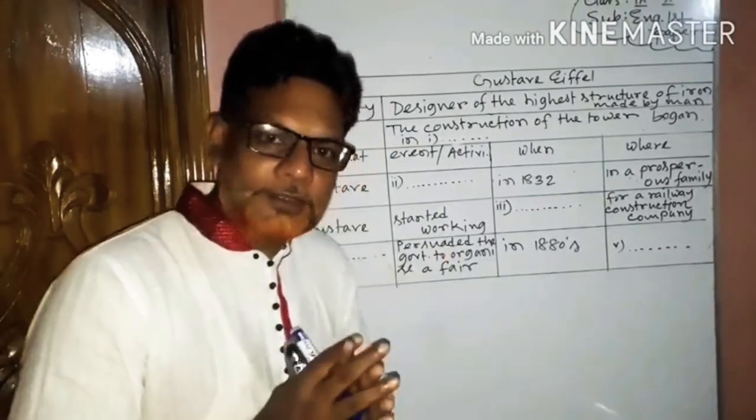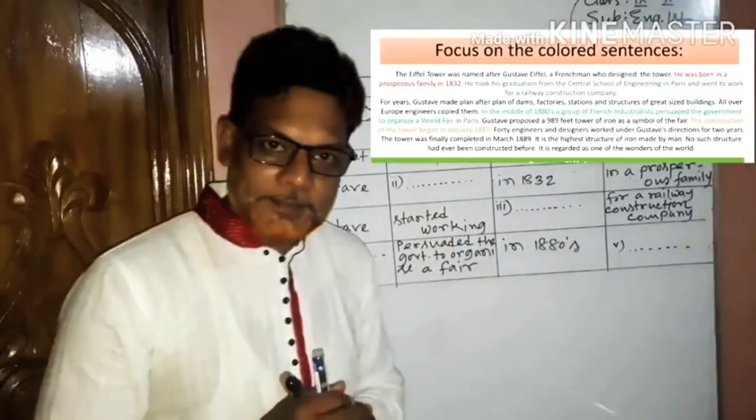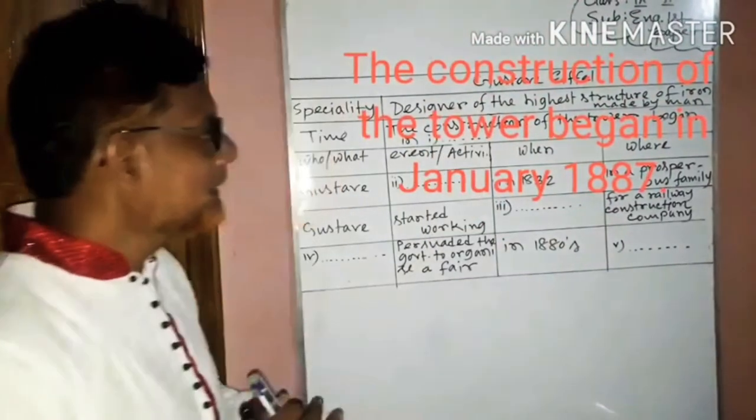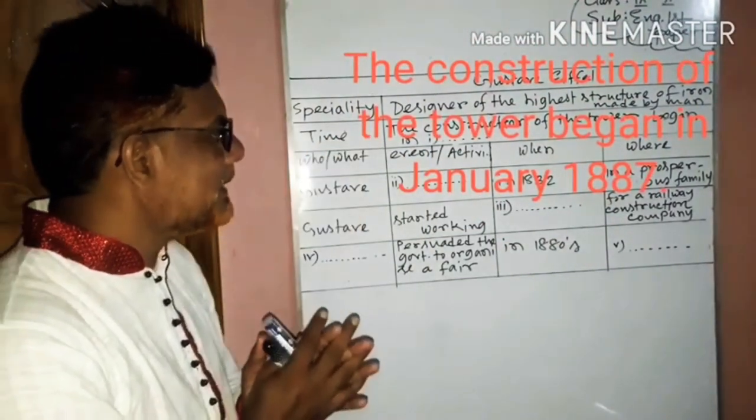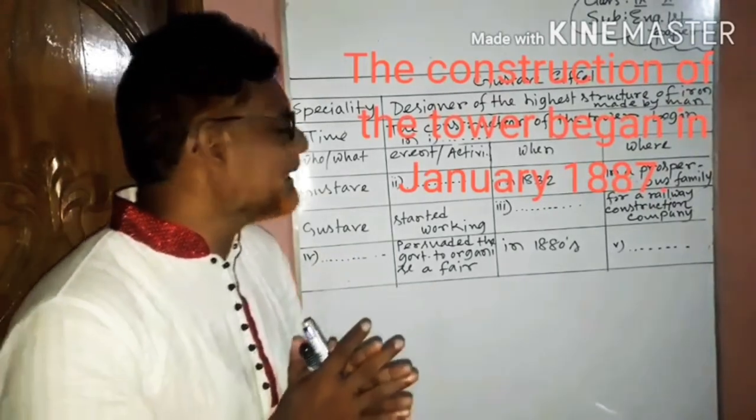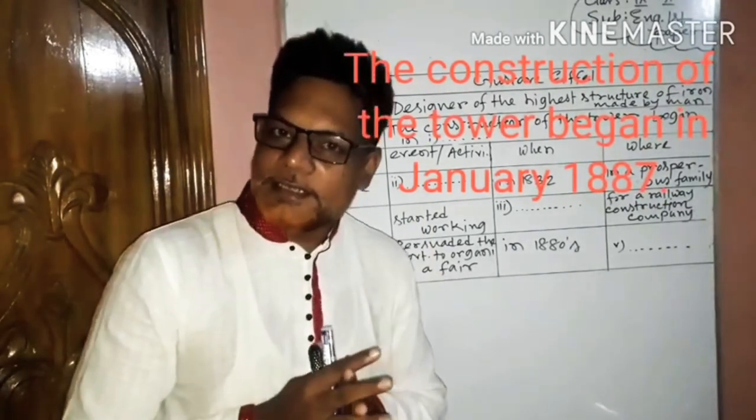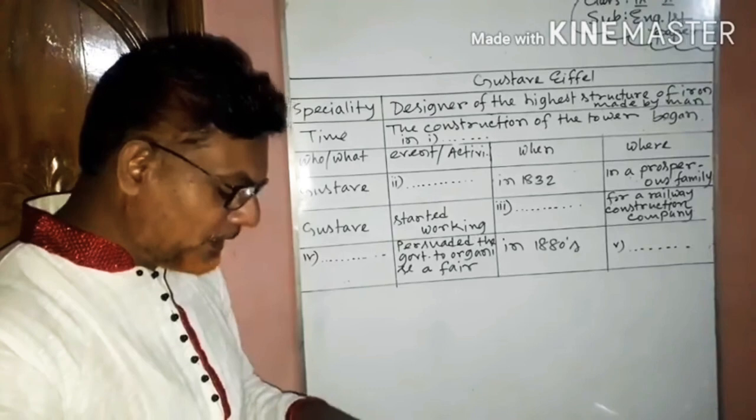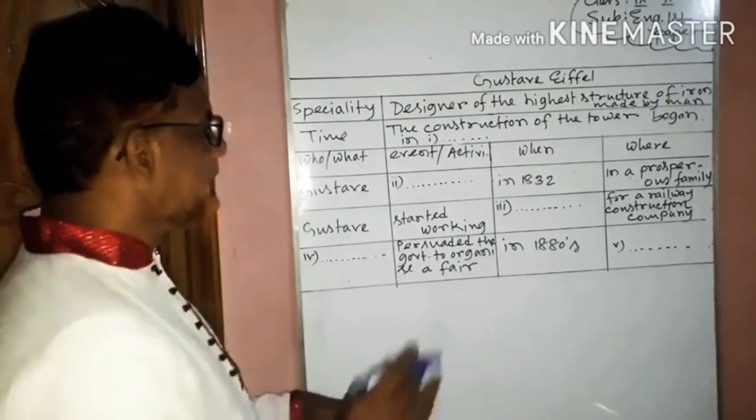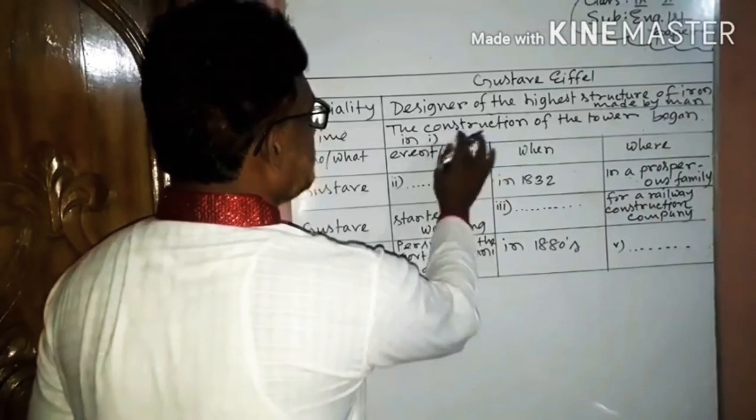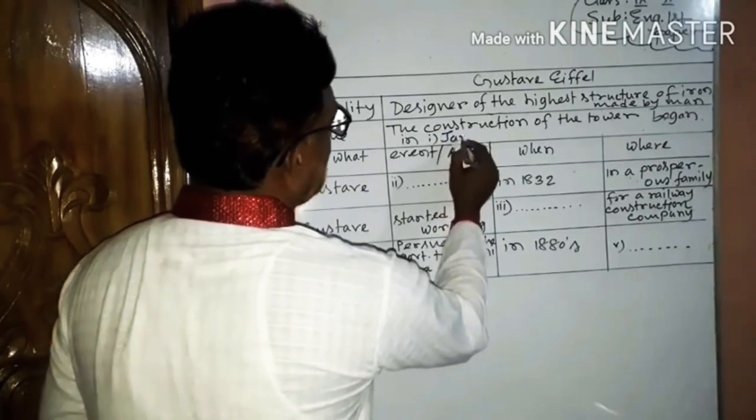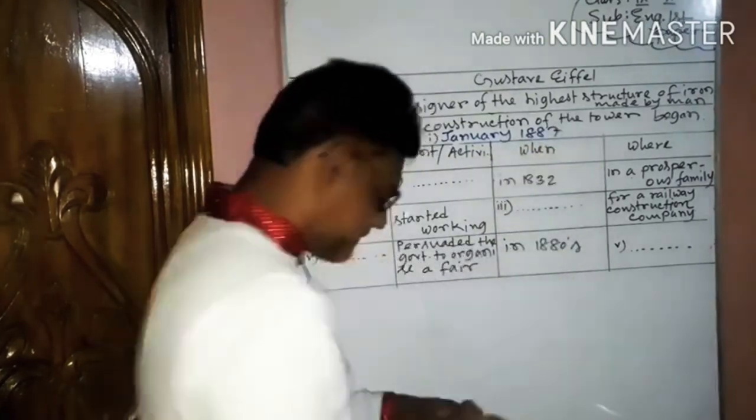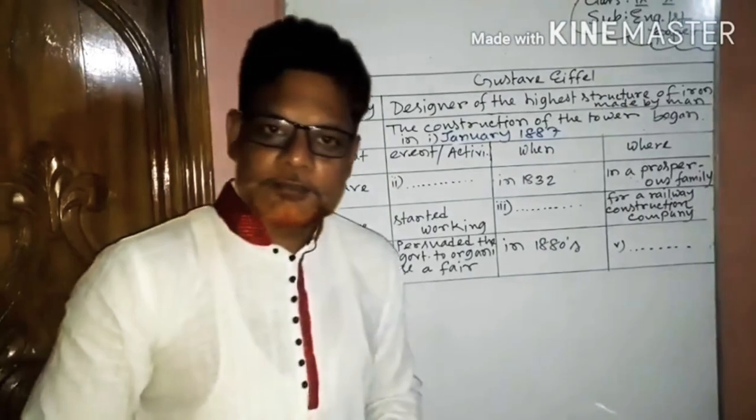To get this information, we have to see the passage once again. Look at the passage and look at the orange colored sentence. This sentence is clearly indicating that the construction of the tower began in January 1887. So, the information here will be the construction of the tower began in January 1887. Dear students, we have got the information.